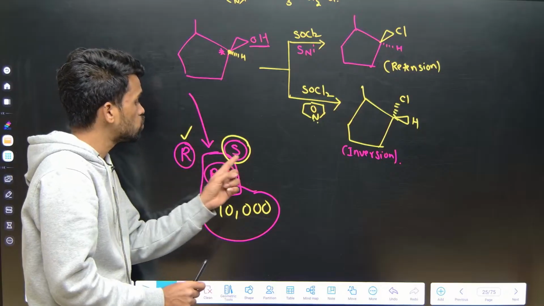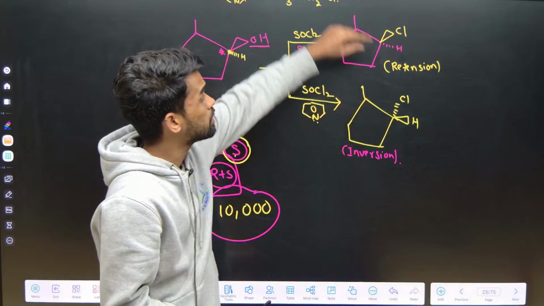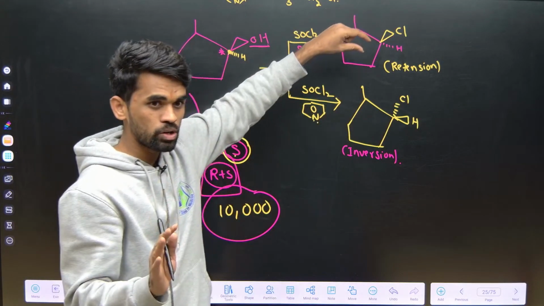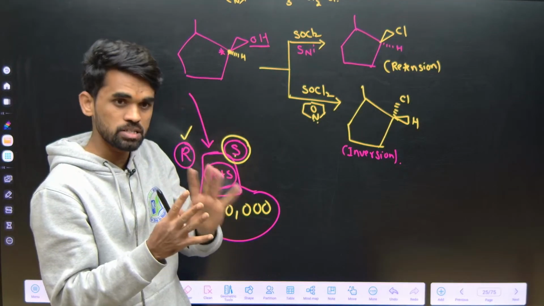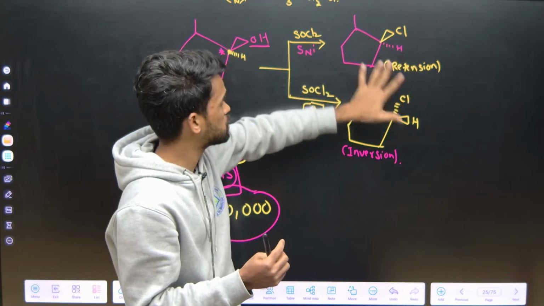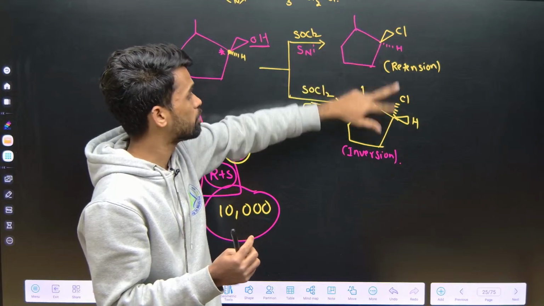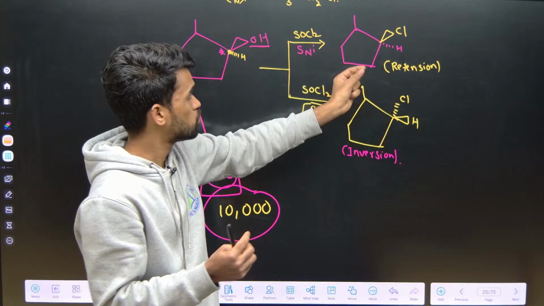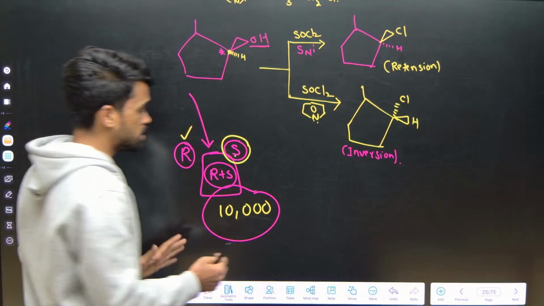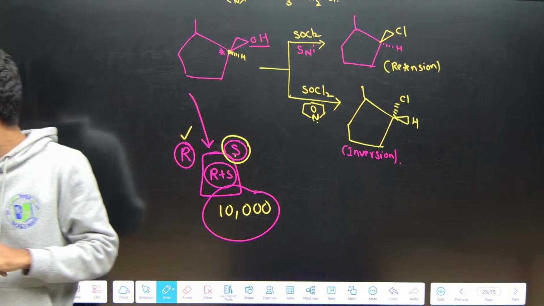Now how do these two compounds, thalidomide R and S configuration, differ? For one compound, a nitrogen atom in that structure will be above the plane, and in the other, below the plane. I will show you the structure later; you just search about the thalidomide disaster after going home and you will get to know. There is a stereochemical difference, that's it. So that small difference causes a very big disaster. This is the importance of studying stereochemistry and the stereochemical approach.